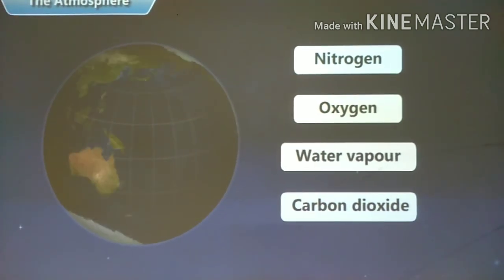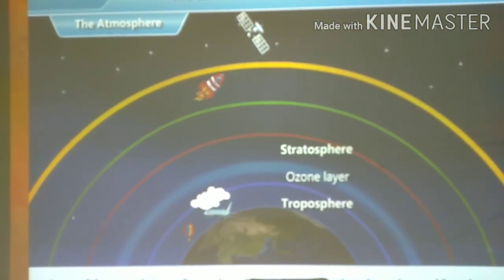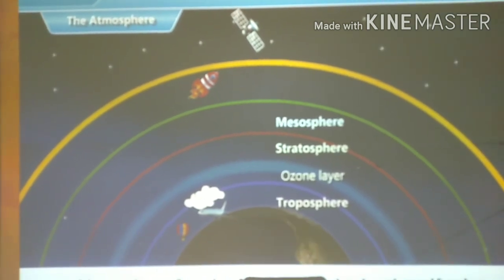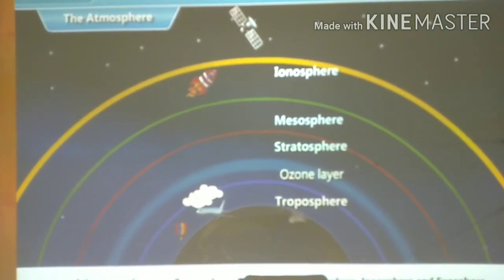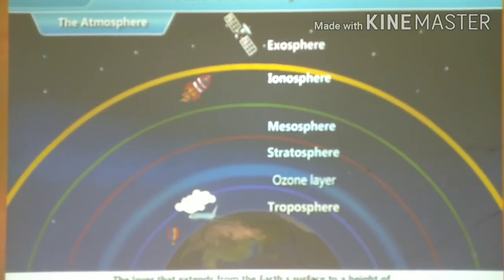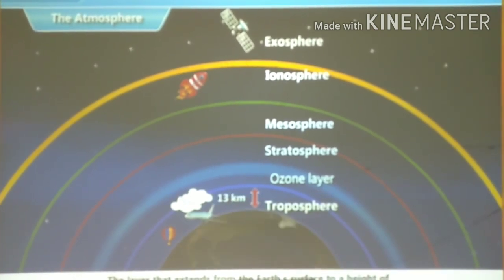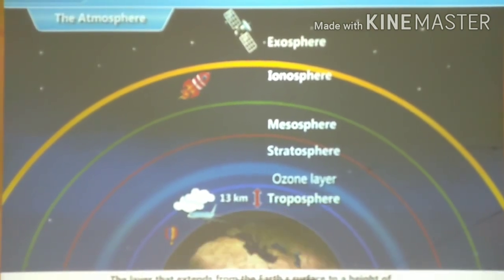There are some other gases too in the air in very small quantities. The layers of the atmosphere are the troposphere, stratosphere, mesosphere, ionosphere, and exosphere. The layer that extends from the Earth's surface to a height of about 13 kilometers is called the troposphere.